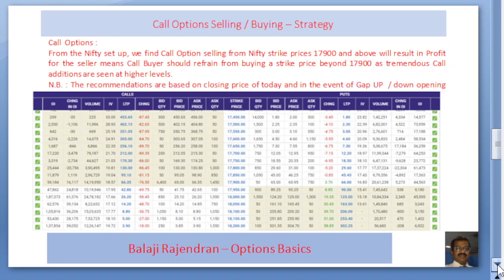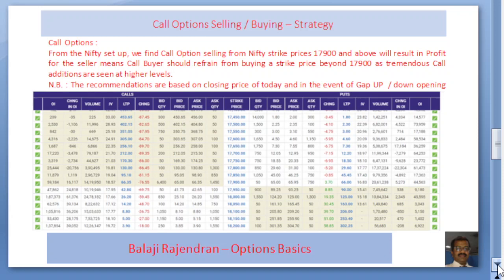From the Nifty setup, we find that option selling from Nifty strike prices 17,900 and above will result in profit for the seller. That means the buyer should never buy any strike prices beyond 17,900, because they will end up worthless.